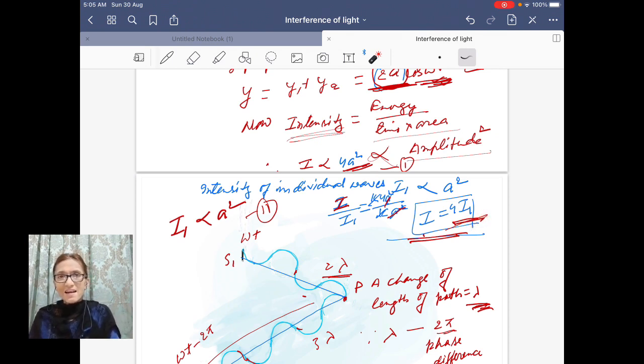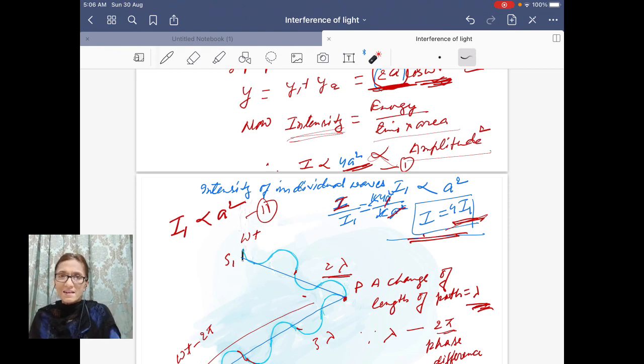Now this seems like a violation of the law of conservation of energy, because here two intensities join together and instead of 2I1, it is 4I1.